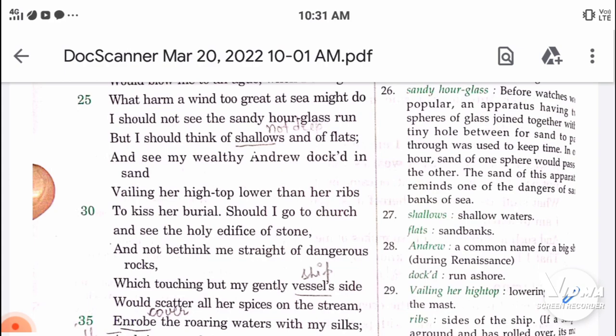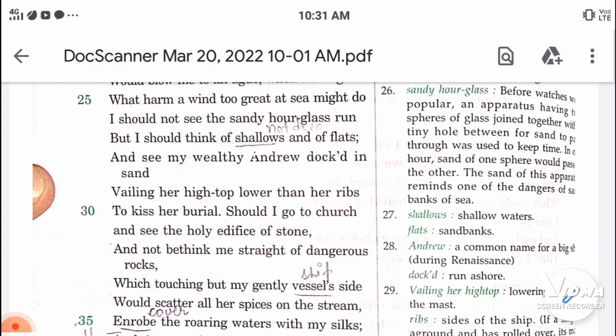To kiss her burial, should I go to church and see the holy edifice of stone, and not bethink me straight of dangerous stone? So what he is saying is that I would also think of dangerous rocks every time I go to the church and see the stones.